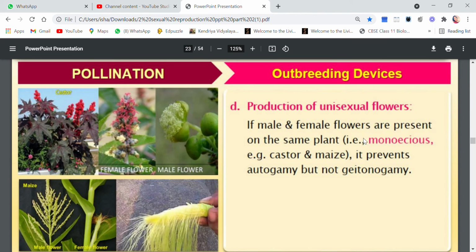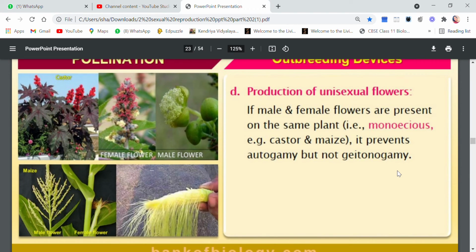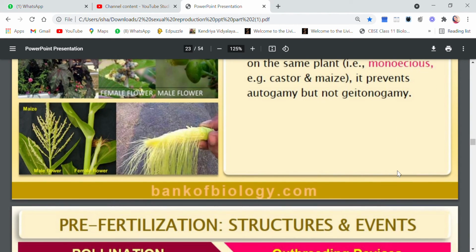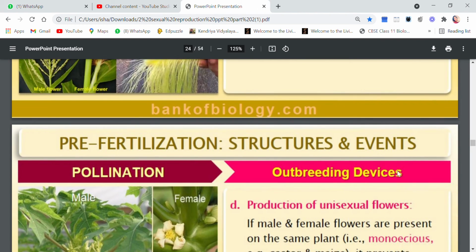If male and female flowers are present on the same plant, that is, if it is monoecious, examples are castor and maize, it prevents autogamy, but it will not prevent geitonogamy, because both the male part and the female part are present on the same plant. So autogamy is avoided, but geitonogamy is not avoided. So there can be other devices like incompatibility, or synchronization may be avoided. So these are certain outbreeding devices.